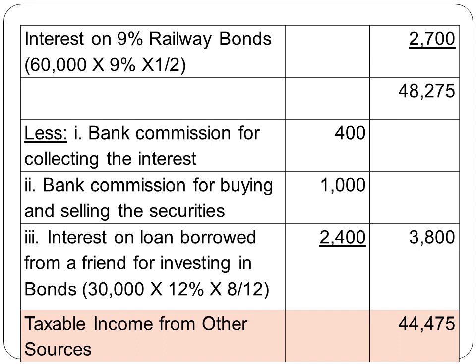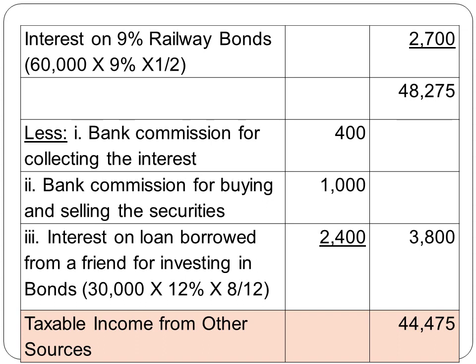60,000 is the amount of investment. 9% is the rate of interest. Half that amount, you get 2,700. So with this we have covered all the incomes. Therefore, the total income he has received is 48,275. However, he can claim some deductions under section 57, which I have deducted here.